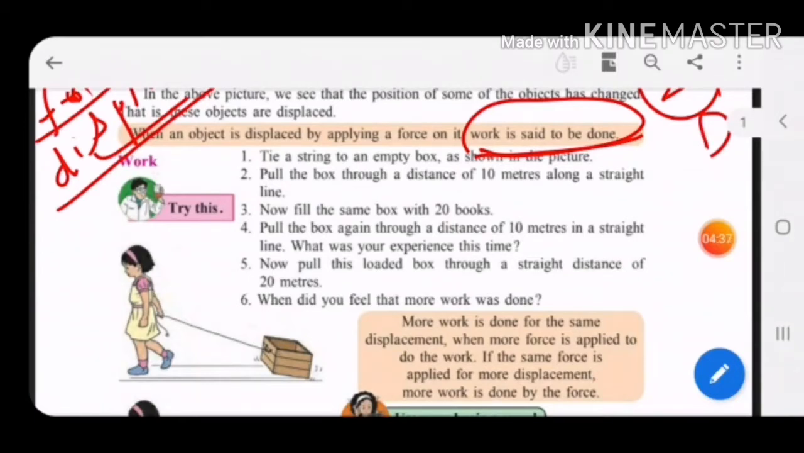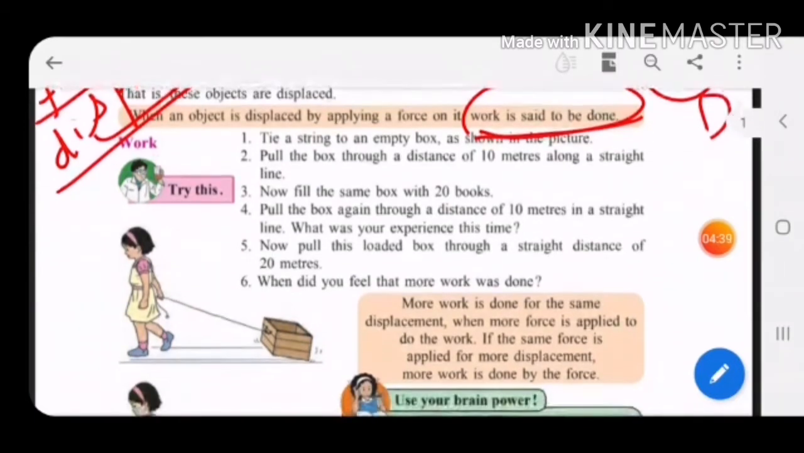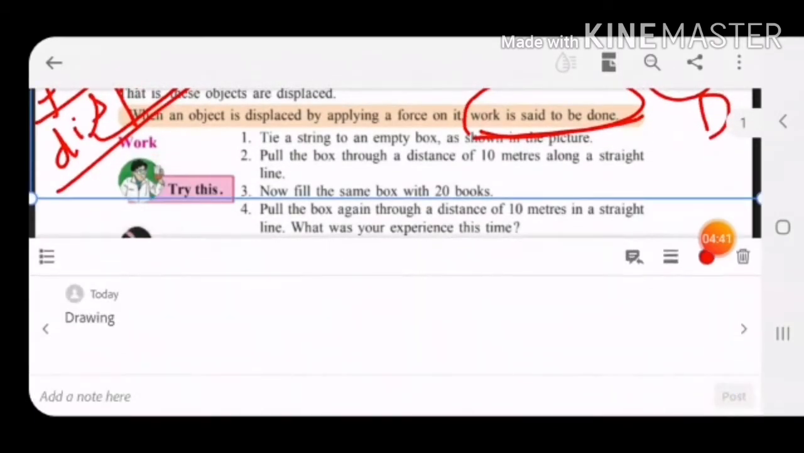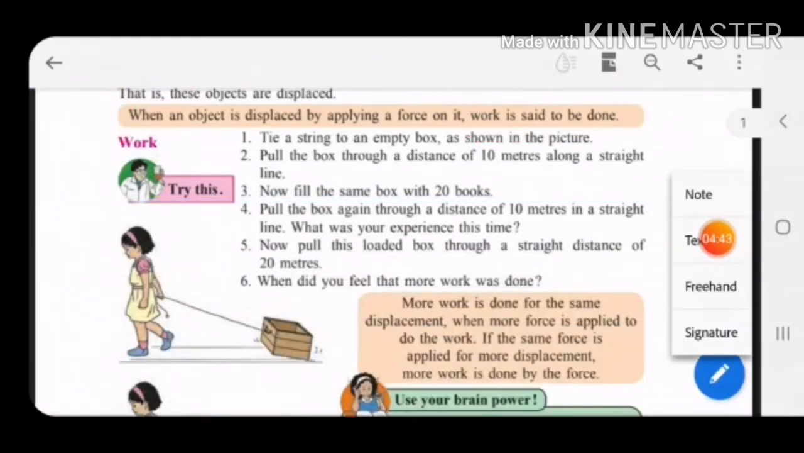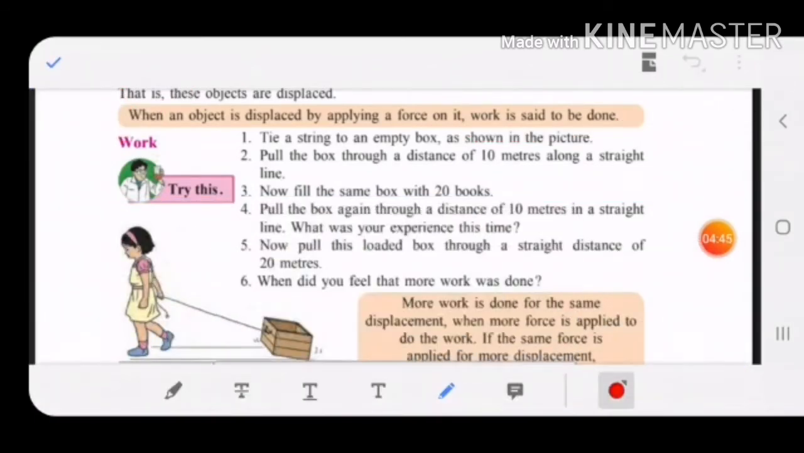Tie a string to an empty box as shown in the picture. See children, this girl has tied one string to the box. This is a string, black color. This is a box. First the box is empty. Second thing, pull the box through a distance of 10 meters along a straight line.